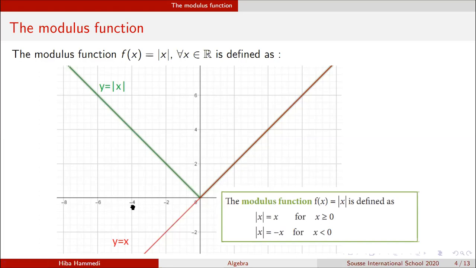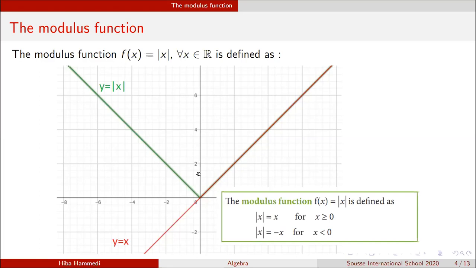So to plot the function f(x) = |x|, I just need to plot the line y = x, keep the part where x is more than 0, and then do the reflection of the part where x is negative in the x-axis, right?